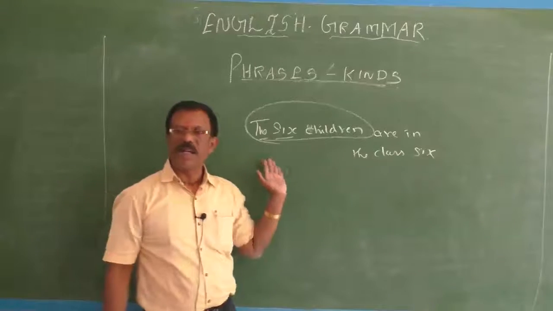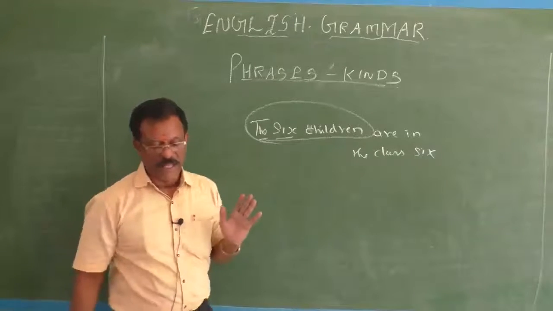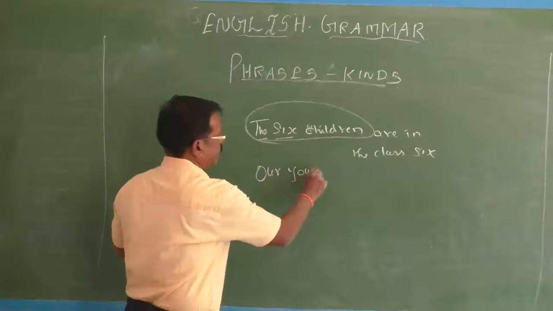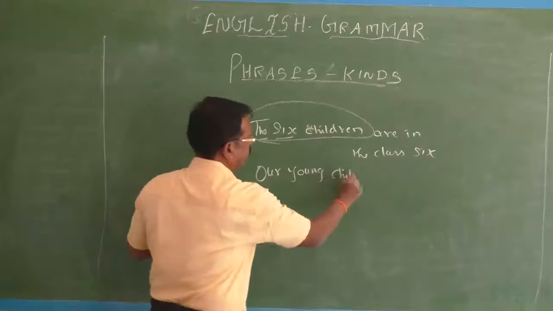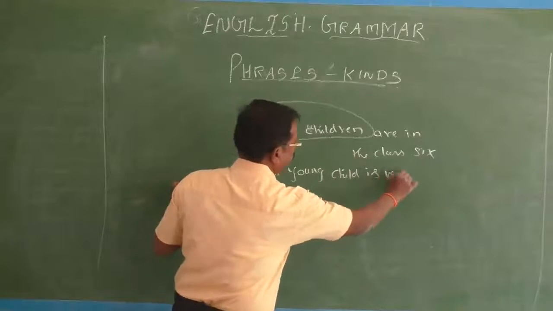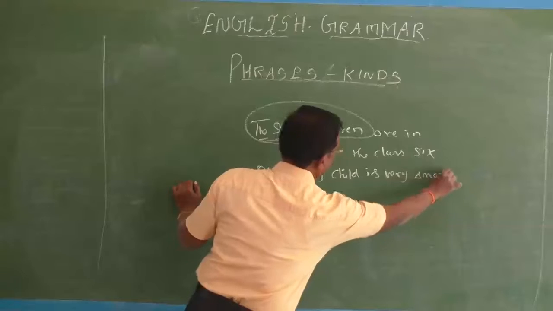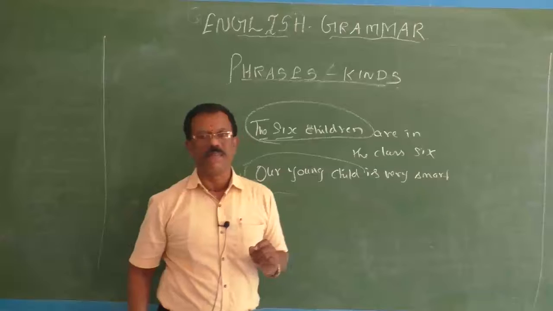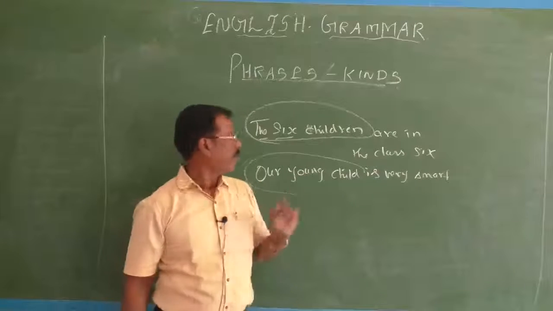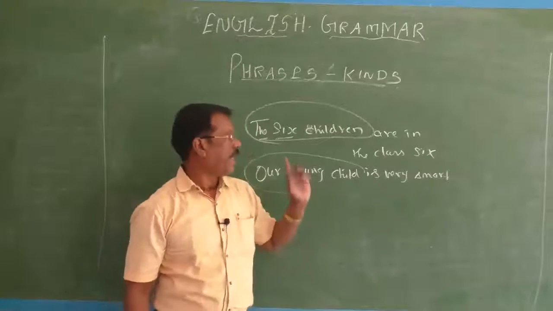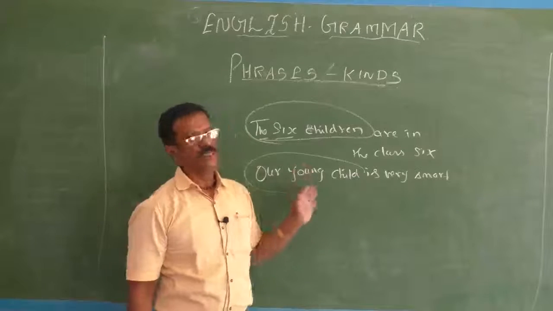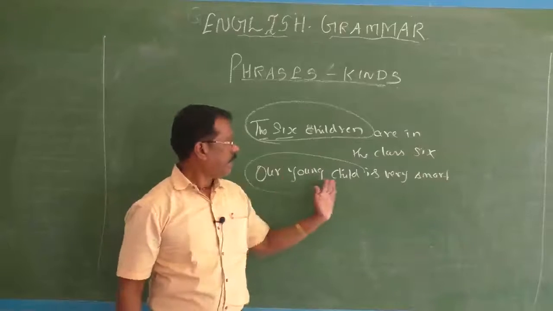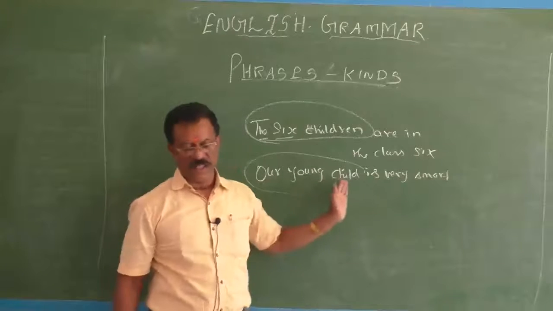That is the determiner and then the number. Our young children are very smart. Our young child is very smart. In this sentence also, our young child is a noun phrase, our is a possessive adjective, young is an adjective, and child is the head word. We use pre-modifiers. Then our young child, 6 young children.